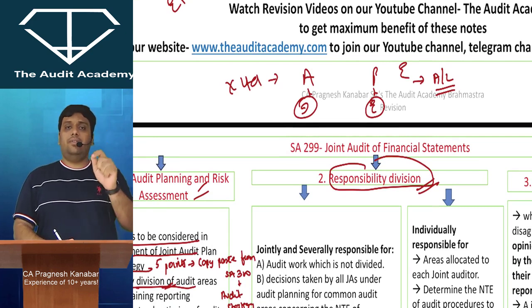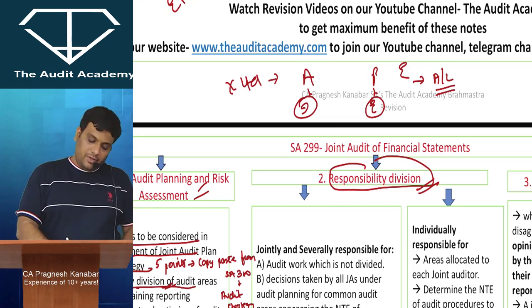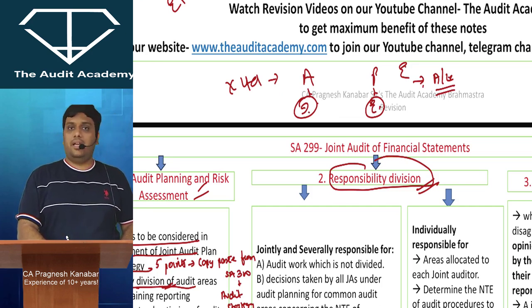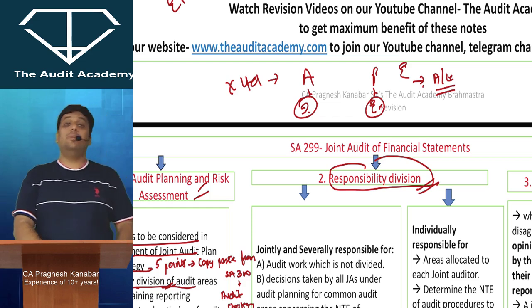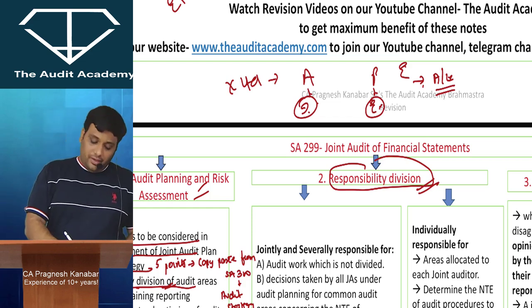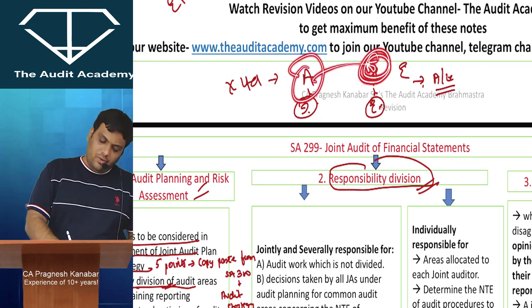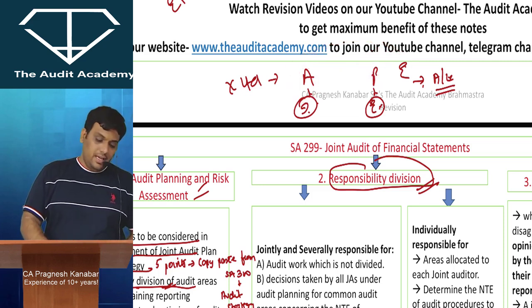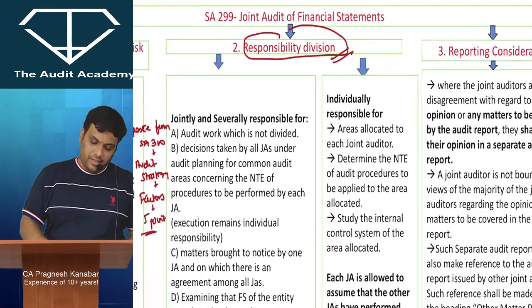Once the areas are divided, every single joint auditor will be responsible only for his own particular area. That means P is not responsible for income, asset, liability. E is not responsible for income and expenses. Alright. Everyone is responsible for their own allocated areas. Let me be very clear that A is under no duty to ask P how he has done the work. P is under no duty to ask E and A. No. You are just responsible for your own area. The other joint auditor may not even review the work performed by other joint auditors. Alright. Look at this.